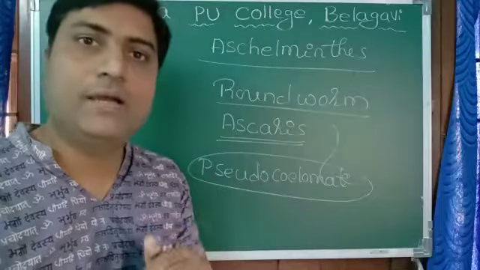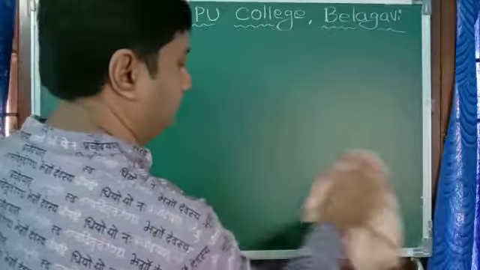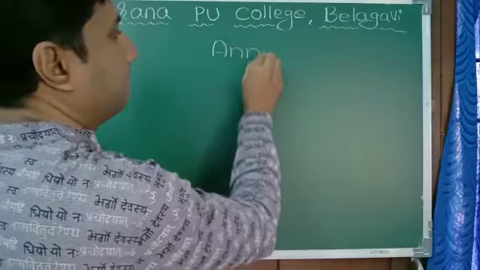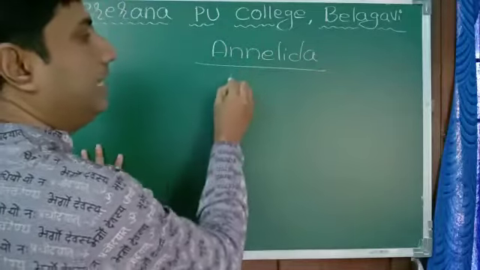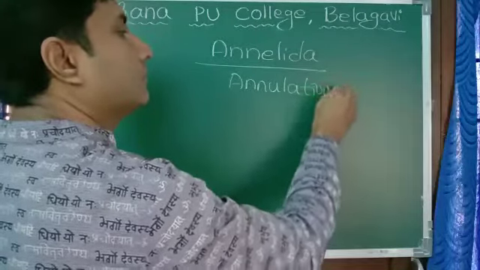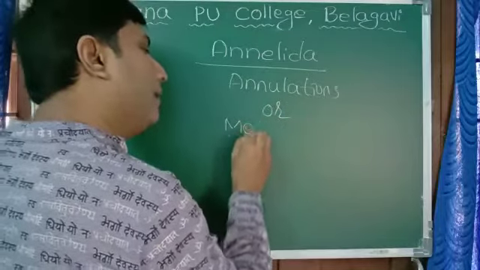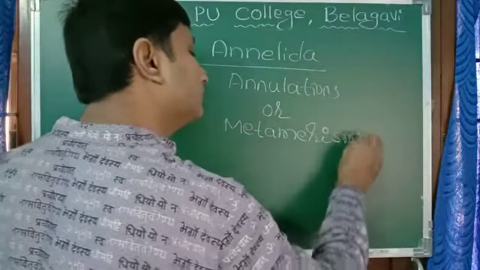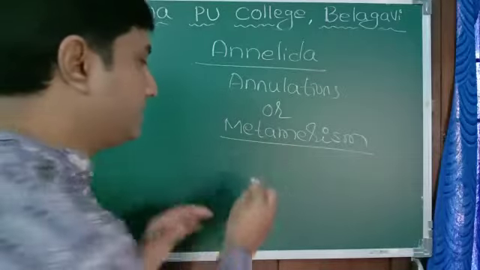The next phylum is Annelida. The name Annelida is because of the word annulations, or we use the word metamerism, that is segmented body, segmentation.